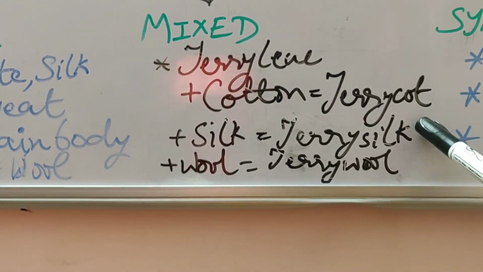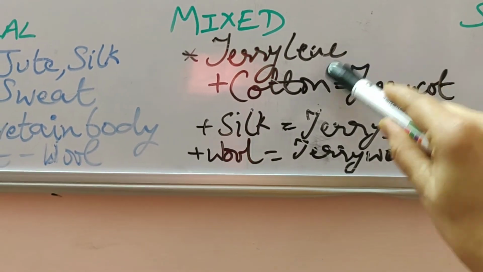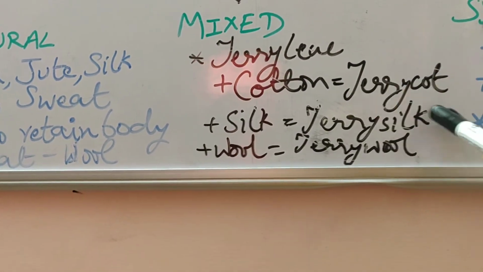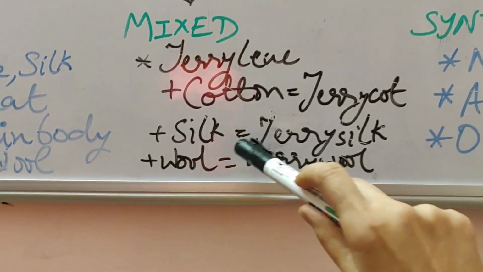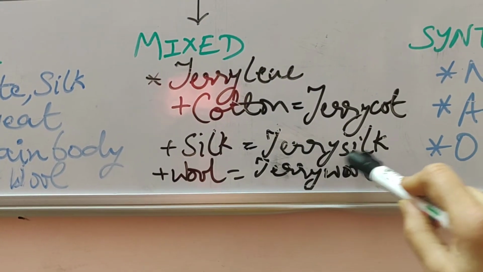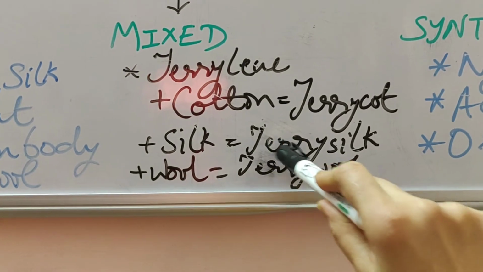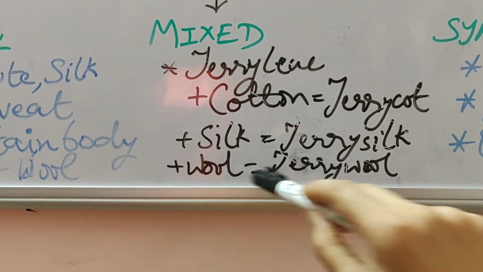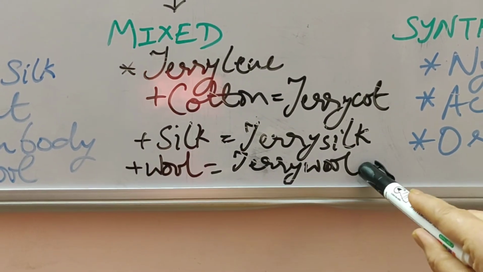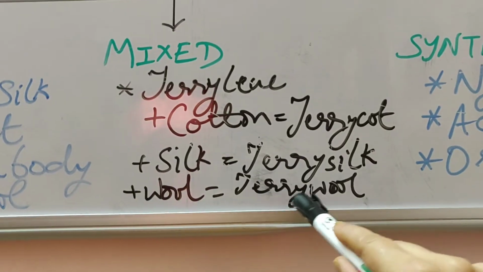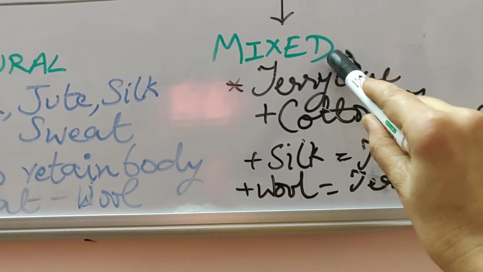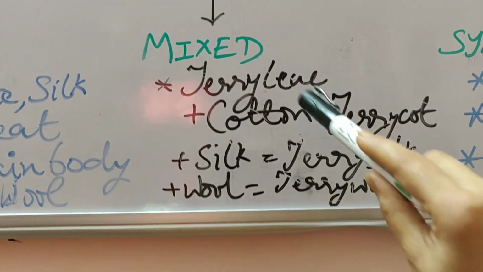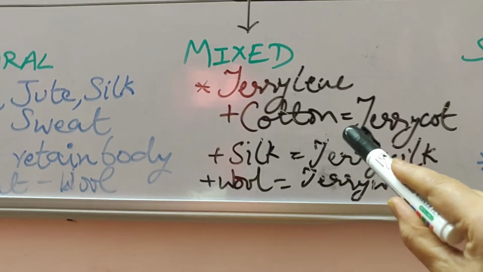So terrycot will be better because it will be more durable, plus it will have some property of cotton, that is it will be able to absorb some amount of sweat. Then terry silk will be shiny like silk, and it will be more durable. Terry wool will be able to retain heat, it will maintain body temperature. Plus it will be more durable. So these are some good properties of mixed fibers, which have properties of both natural and synthetic fibers.